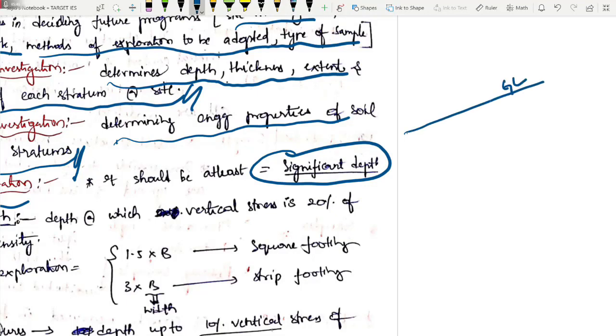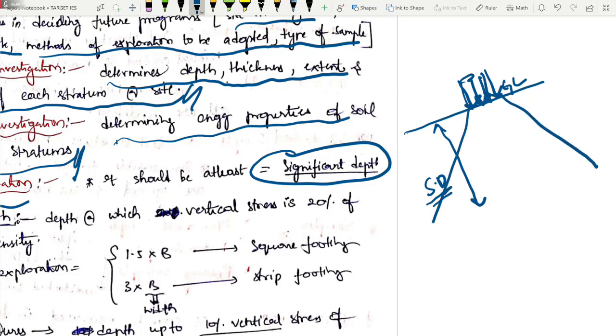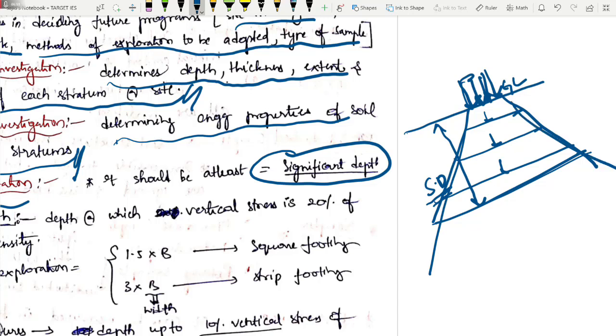Let us take this is your ground level. You have to excavate up to significant depth. Yes, D. What is this significant depth? See, for example, if the load is acting, I have told you, it will be distributed, right? So what is happening to the intensity? If I am dividing it into layers, the intensity is decreasing because my area is increasing, right? As the load is getting distributed, my area is increasing. So my significant depth is the depth at which intensity is 20% of its initial vertical stress. I hope you are getting it.